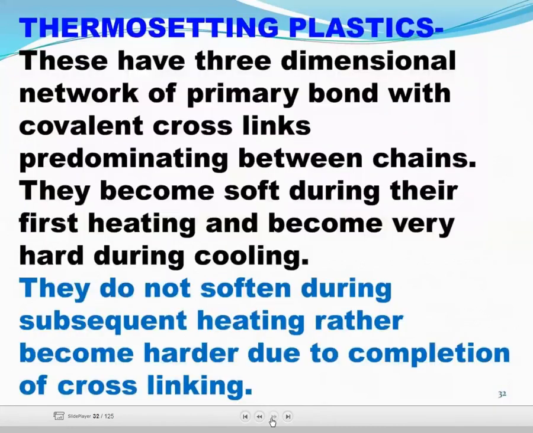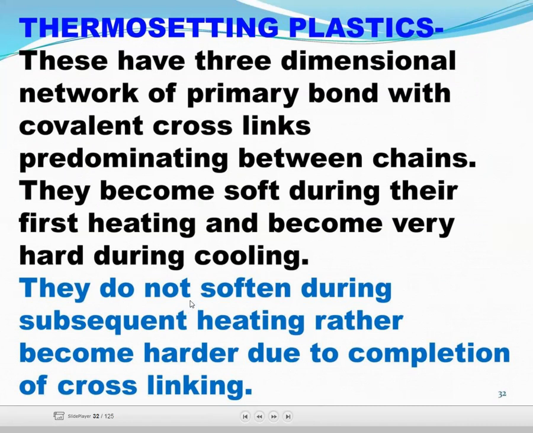Some example is there. Now we can see thermosetting plastic. What is a thermosetting plastic? They have a three-dimensional network, a primary bond with covalent crosslinks predominant between chains. They become soft during their first heating and become very hard during cooling.